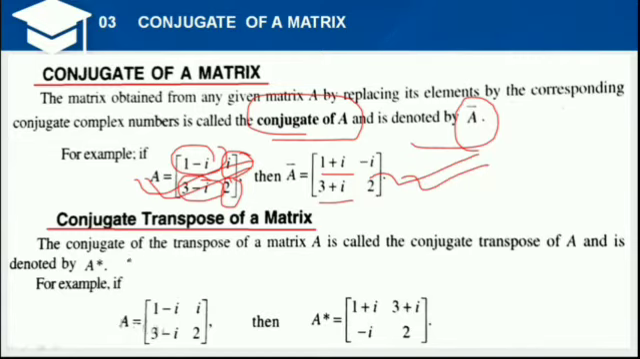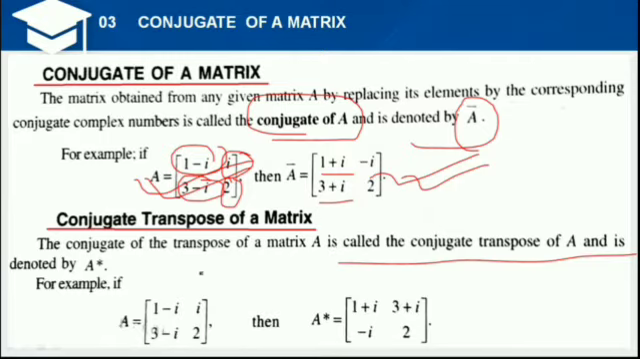Conjugate transpose of a matrix: the conjugate transpose of a matrix is obtained if we take the transpose of the conjugate of the matrix.